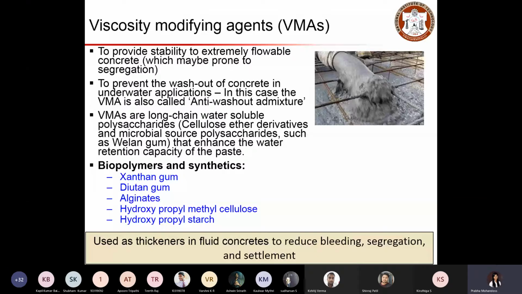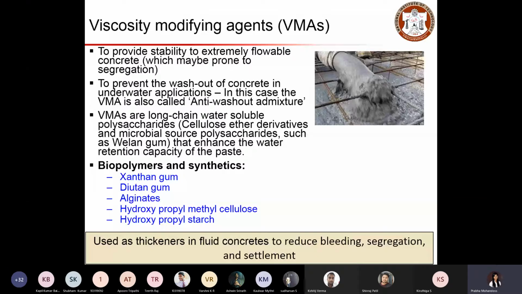So this is one such application where it is indicating the flow of the mix. You can see the mix is full of paste with fewer aggregates. In general, when we place normal concrete, there will be a lot of aggregates, right? The aggregates help to prevent settlement of the other aggregates. Whereas if we have fewer aggregates and more paste, then aggregates will settle at the bottom and more paste will be at the top. So for a proper concrete mix, we should have the proper distribution of the ingredients inside the concrete. For that purpose, we should use viscosity modifying agents, which will help us keep things together by preventing its flowability.